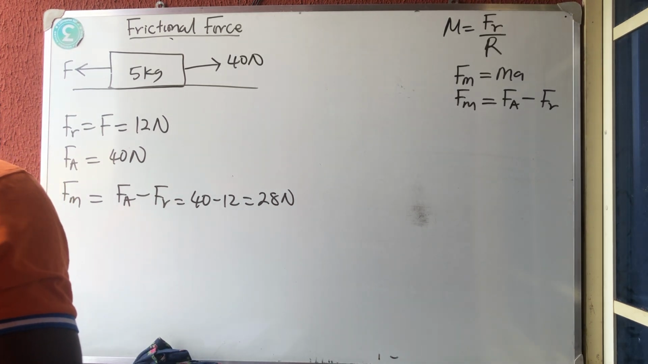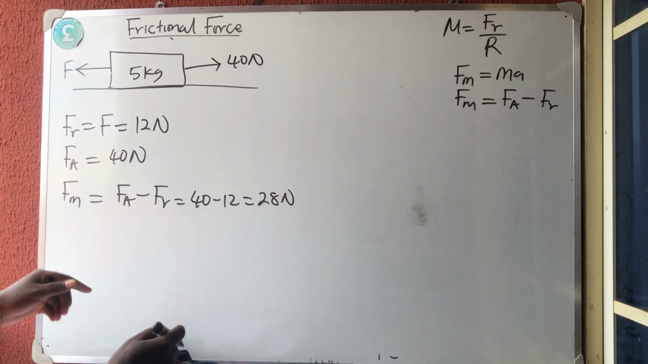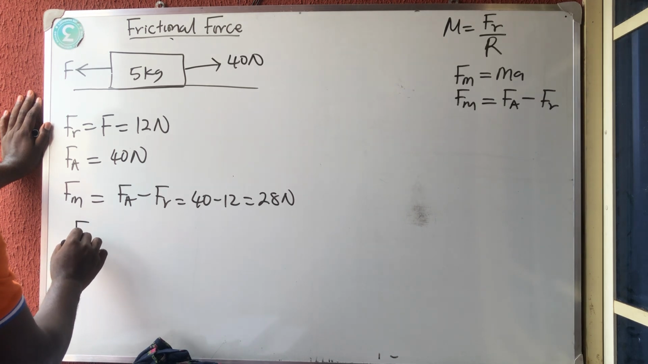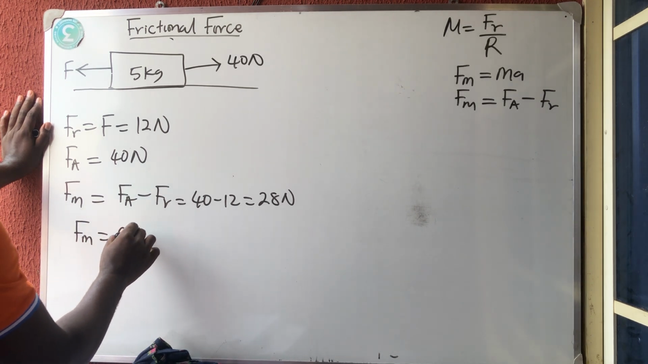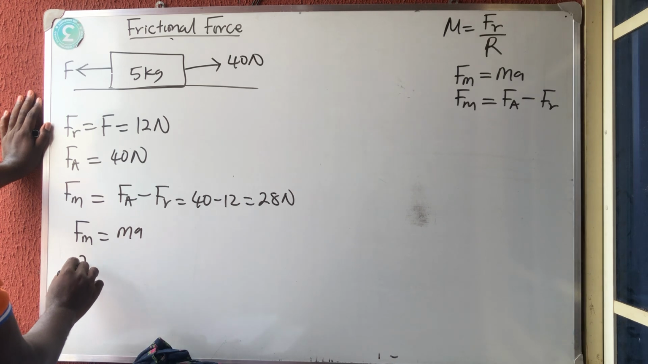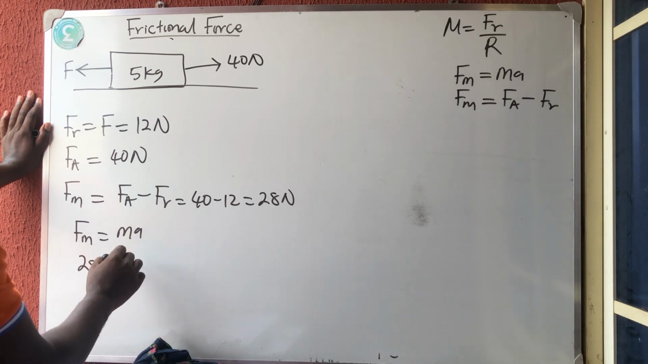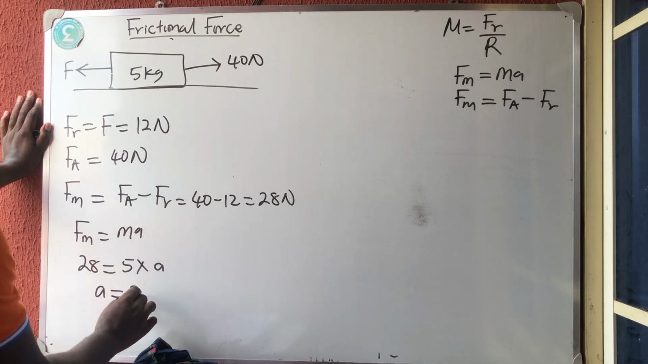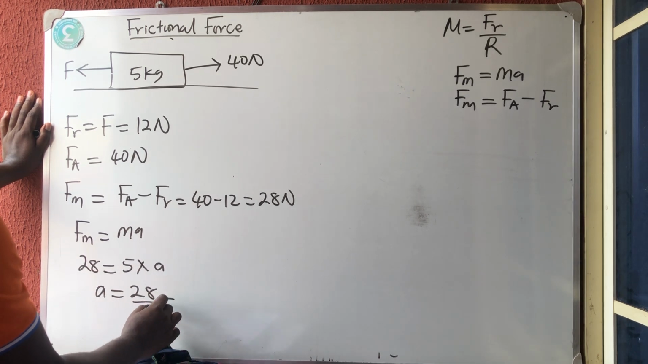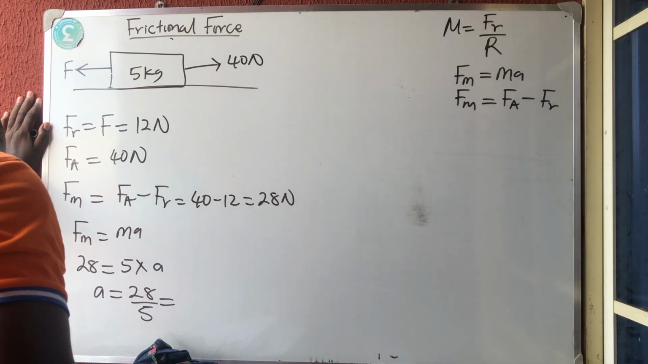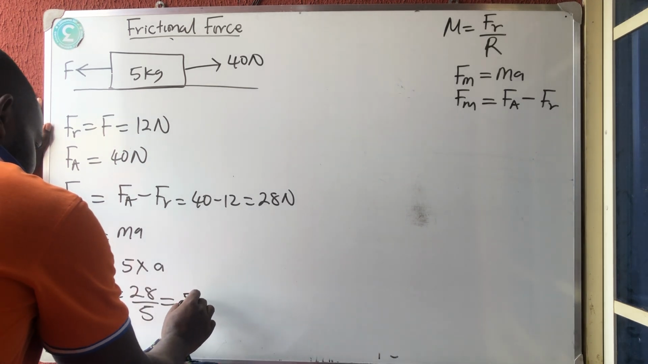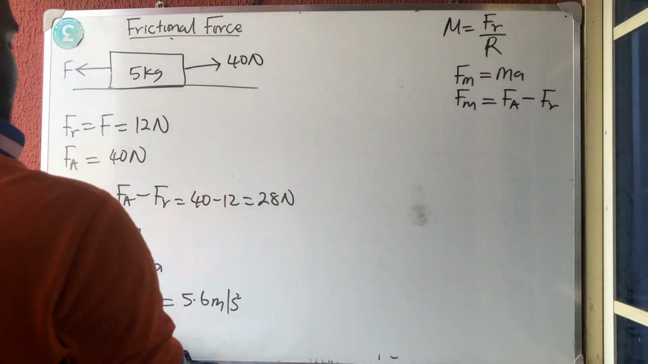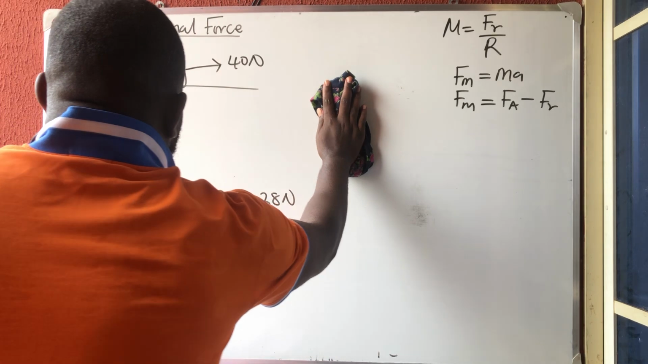They say calculate the magnitude of acceleration of the body. We know that moving force is the same as MA. And I've gotten the moving force as 28, which is equal to my M, which is 5, times the acceleration A. Therefore, my A will now be 28 divided by 5, and 28 divided by 5 will give us 5.6 meter per second square. You see, very simple. Frictional force is the simplest topic in physics.